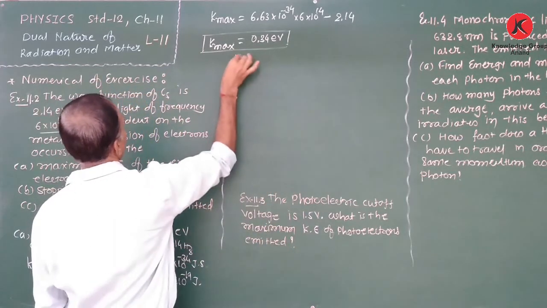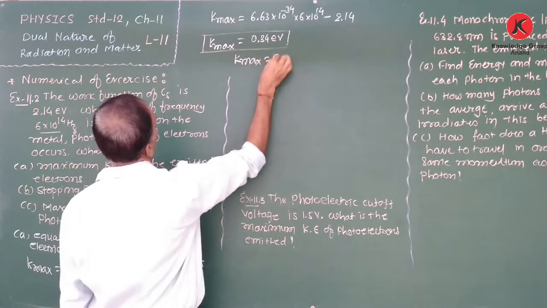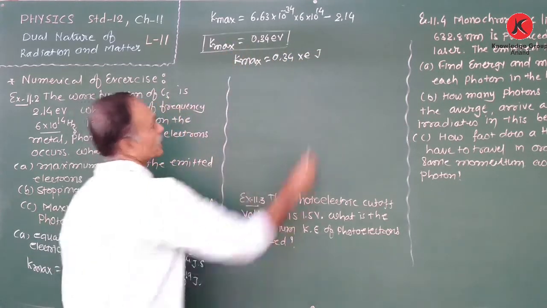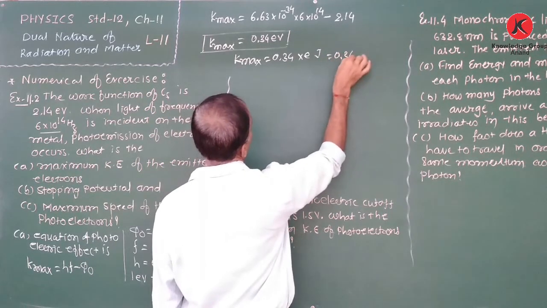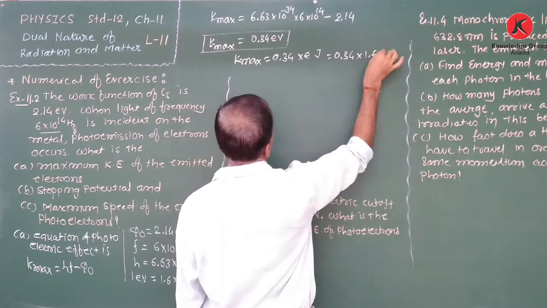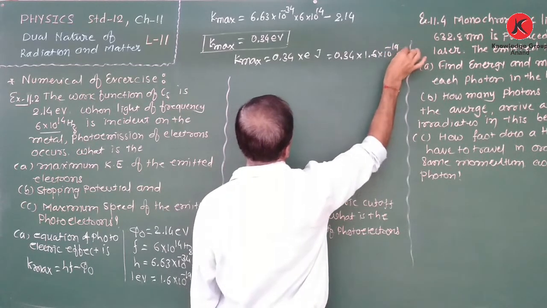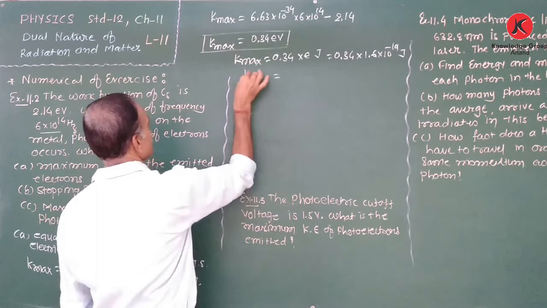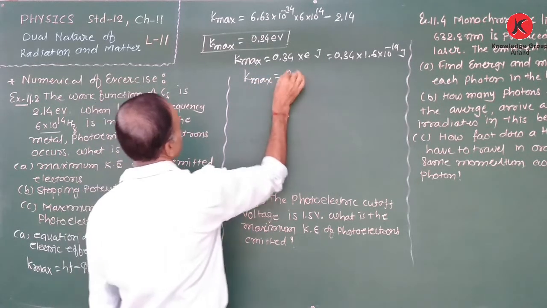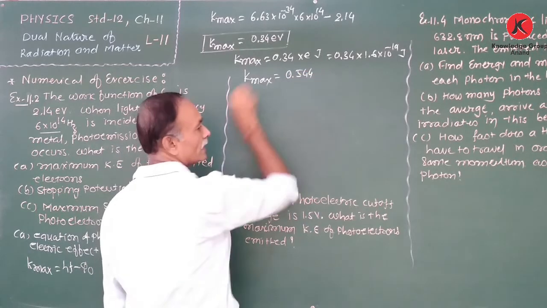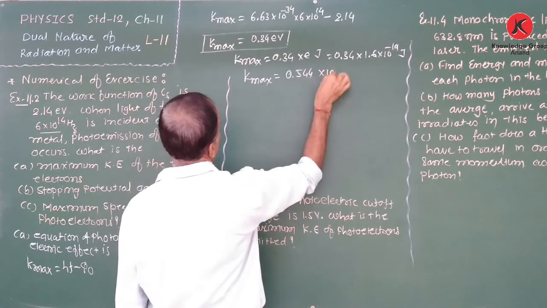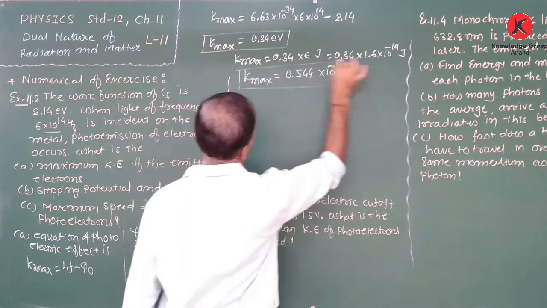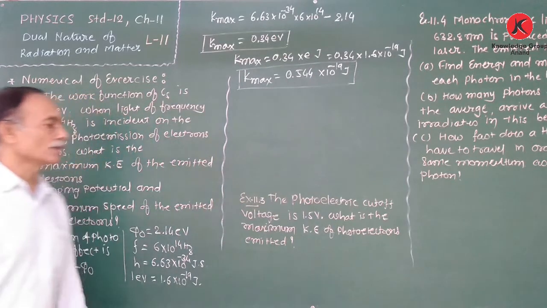Therefore, K maximum is equal to 0.34 × 1.6 × 10^-19 joule. So the maximum kinetic energy is 0.544 × 10^-19 joule. That is our first answer, in electron volt and joule.